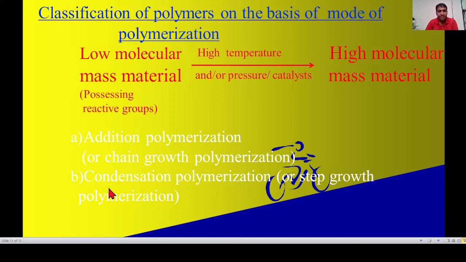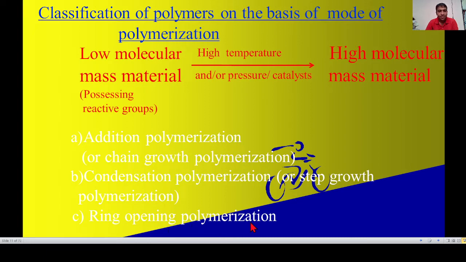For example, there are two linkages in condensation polymers: ester linkage and amide linkage. Ester linkage is obtained by reaction between acid and alcohol, and amide linkage is obtained by reaction between acid and amine.